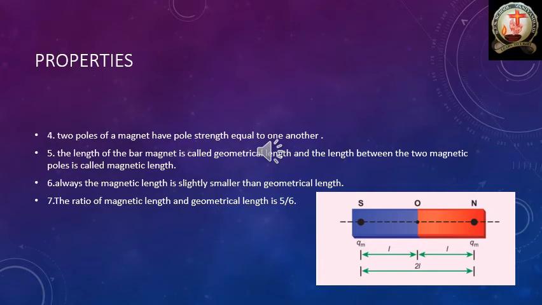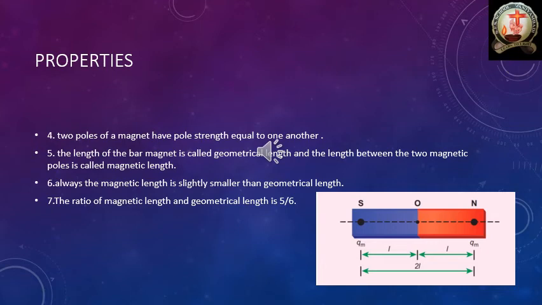So both the pole strengths are equal, the same. Please see the diagram below. That bar magnet has two poles, south and north, and both have pole strength qm, so the pole strength is the same.